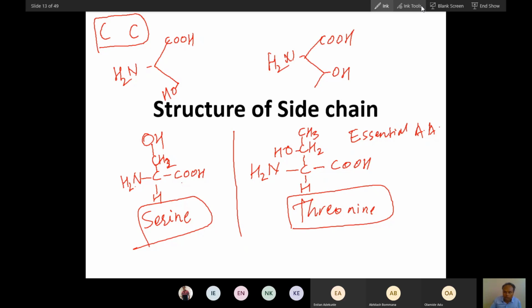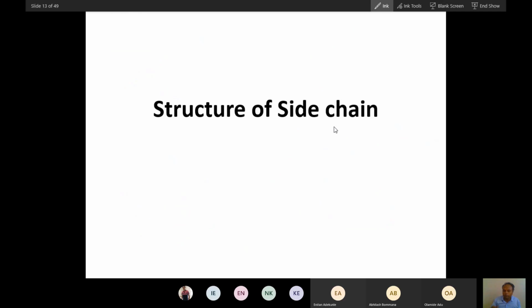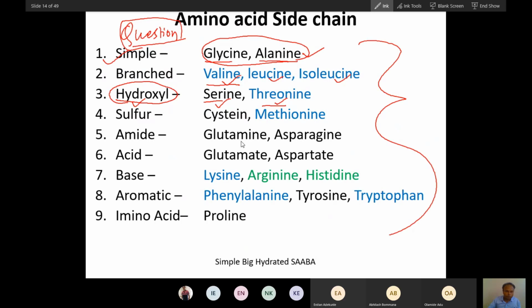I'll give you a trick to understand codons also. When I talk about these details of amino acids, I am preparing you for the translation process so that you will understand the thing really deeply. That is why I am going through this structure. Now, did you understand this too? Hydroxyl group containing amino acids.